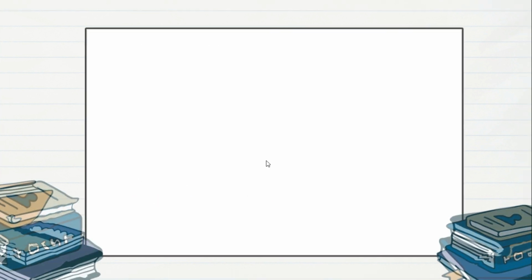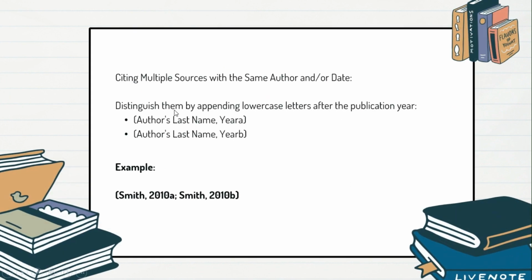Citing multiple sources with the same author and/or date: distinguish them by appending lowercase letters after the publication year. For this, directly see the example, it's simple to understand.